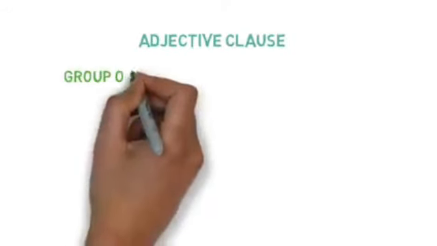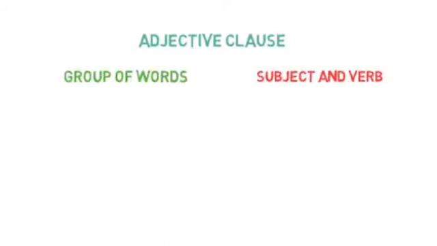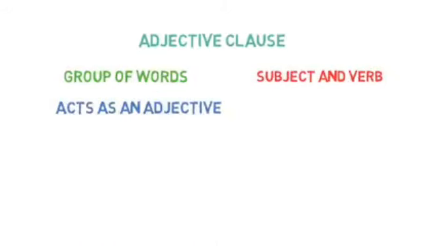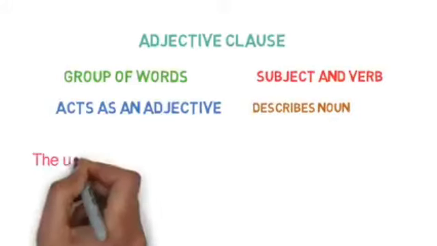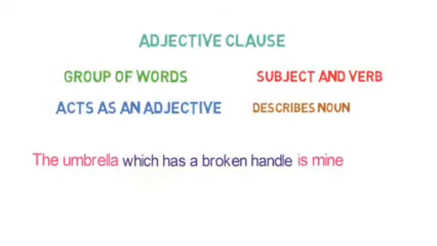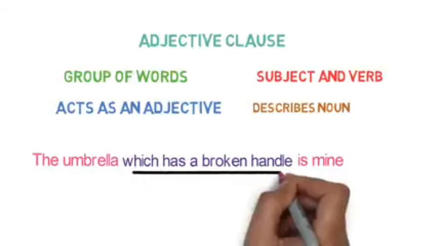Now let's know about the adjective clause. What is an adjective clause? Obviously there will be a subject-verb combination, it will be a group of words, and it will work as an adjective in a sentence. We know very well what an adjective is. An adjective is a word that describes a noun in a sentence. Example: the umbrella which has a broken handle is mine.